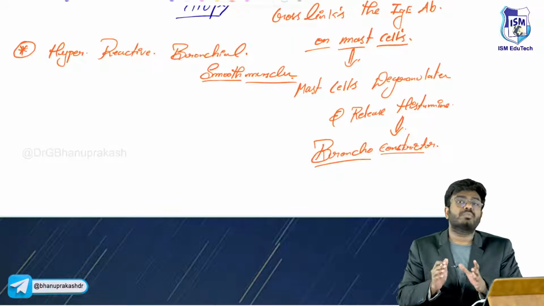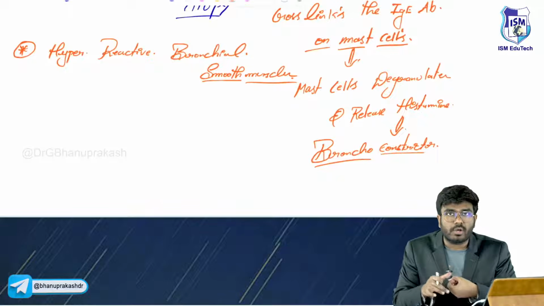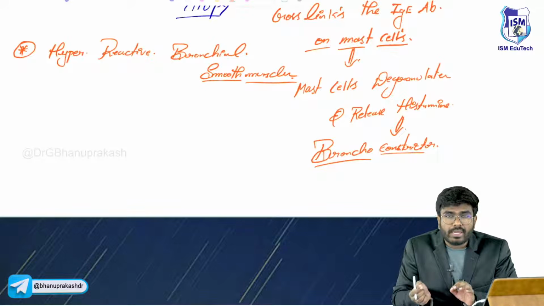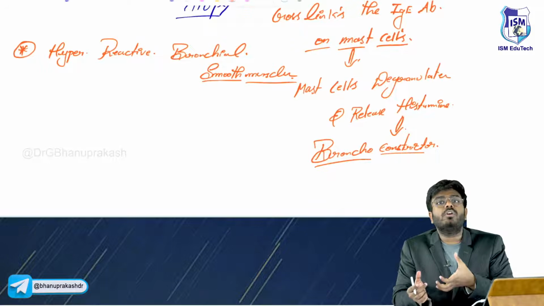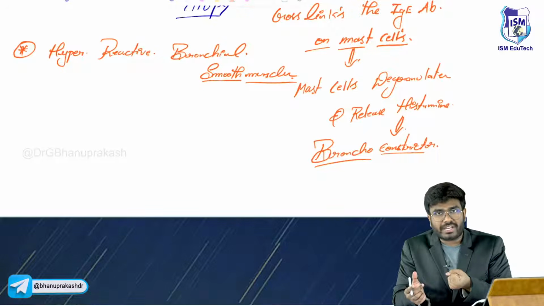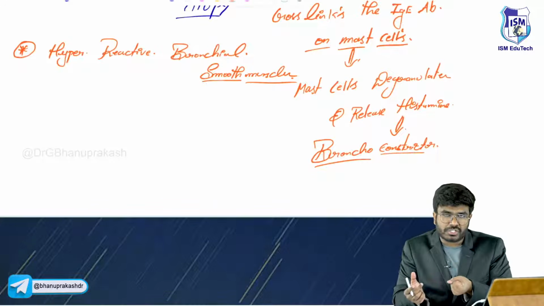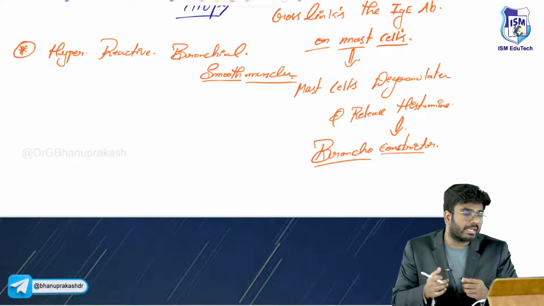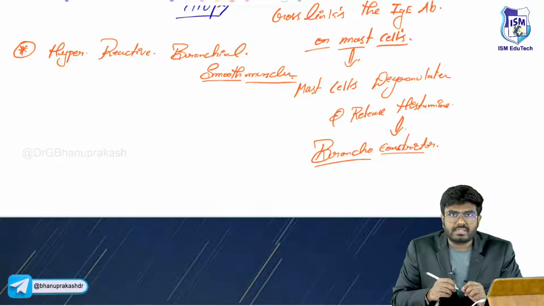So there is some problem with the smooth muscles also. The smooth muscles which are surrounding the bronchus are also hyperreactive. Whenever the histamine comes and touches them, they immediately undergo contraction. The smooth muscle contraction will lead to bronchoconstriction. So these are hyperreactive smooth muscles. Okay, that's the one thing.